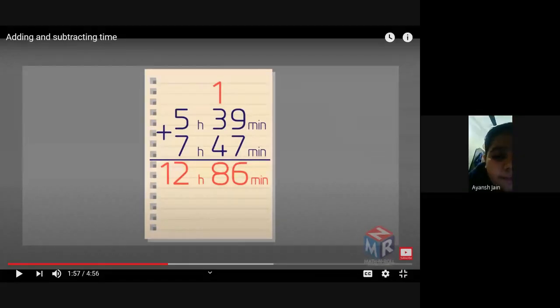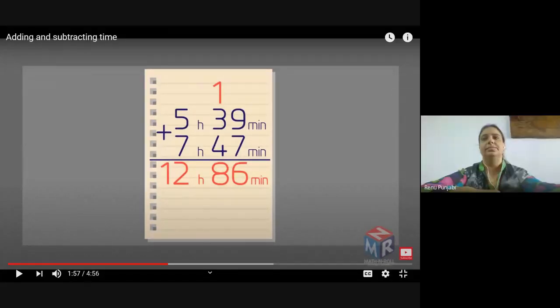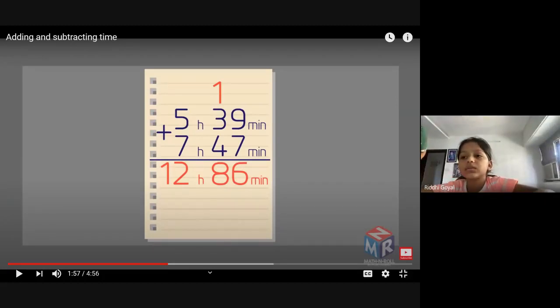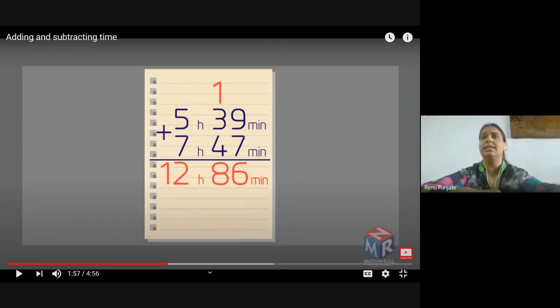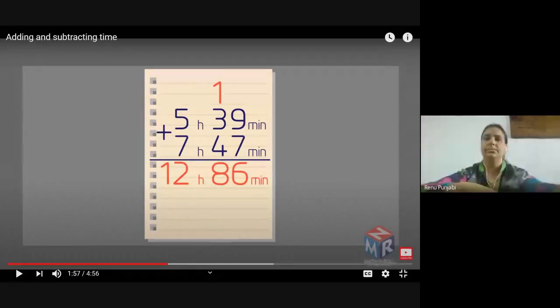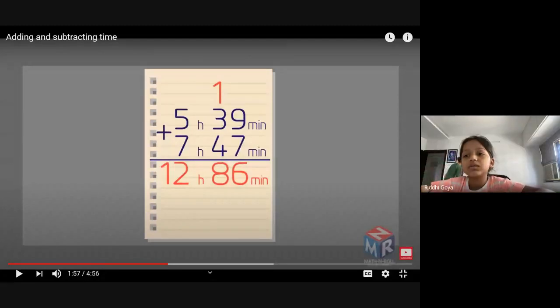Okay, ma'am. Yes, Riddhi. Ma'am, if the minutes come above 60, what will we do? That is what we are doing now, subtracting 60 from the minutes. It will come, 5 hours 61 minutes plus 7 hours 1 minute. So add it and tell me the answer.